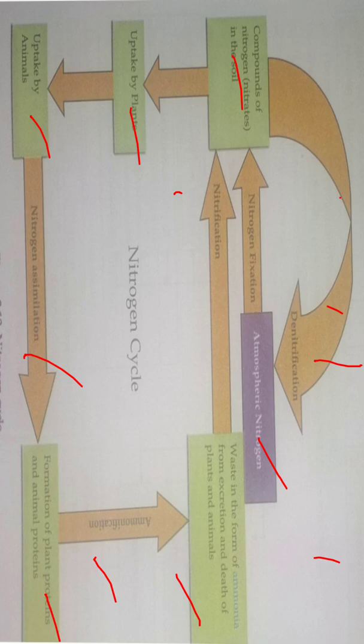So this is all about cycling of nitrogen between atmosphere into the soil, then from soil it is going into the body of plants and animals, then it is going back into the soil in the form of ammonia, and then one more is cycling of atmospheric nitrogen in the form of nitrate into the soil and then back into the atmosphere. That process is denitrification. So this is all about nitrogen cycle.